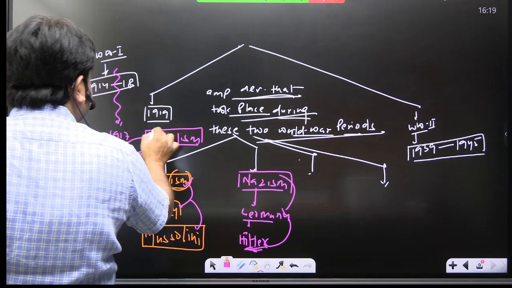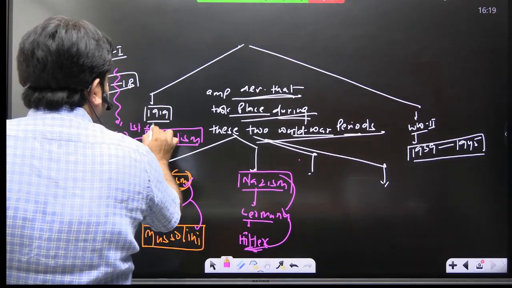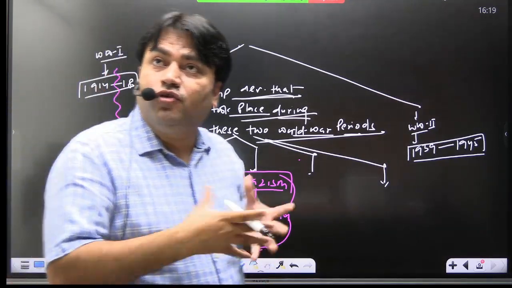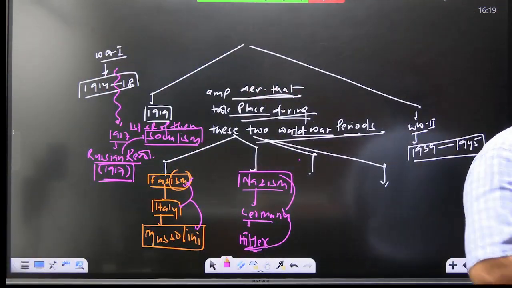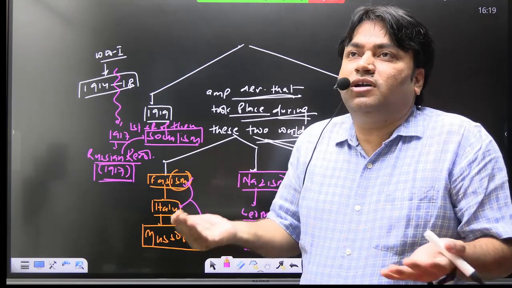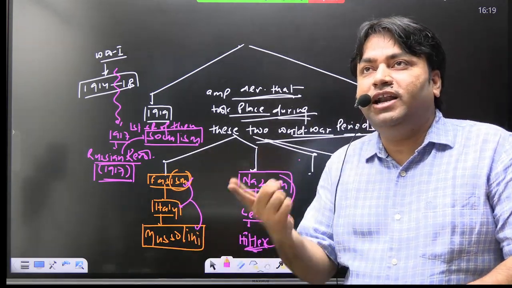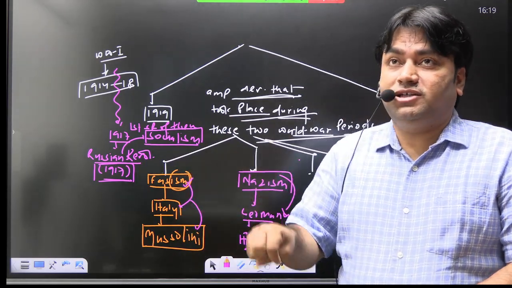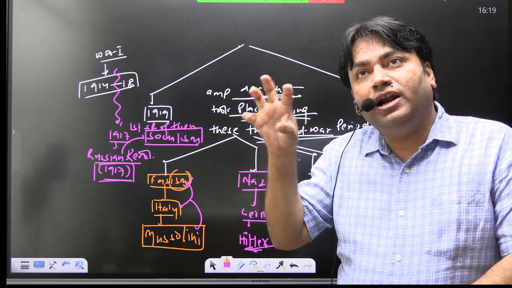Socialism. It means this is the first socialist revolution of the world. It means before 1917, socialism was only an idea. It was not a practical idea. But in 1917, this idea was implemented. It became the political ideology of a country.